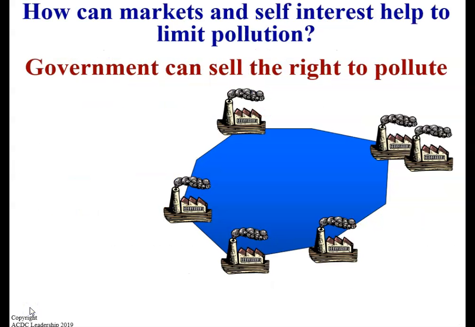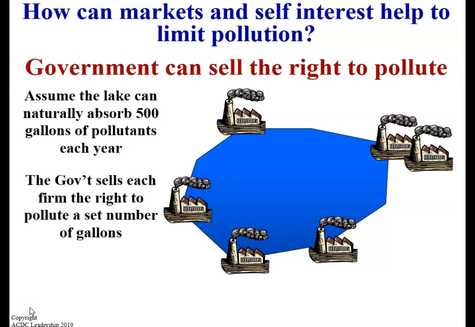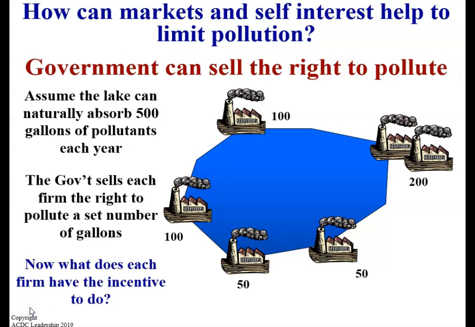The government can sell the right to pollute. Assume that a lake can naturally absorb 500 gallons of pollutant. The government sells each firm the right to pollute a set number of gallons. Now, what does each firm have the incentive to do? If the firms do not use all of their 500 gallons, could they actually sell their rights to someone else?